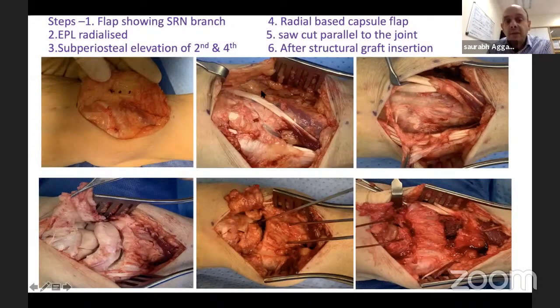So radialize your EPL. Third step then, subperiosteal elevation of your second compartment and your fourth compartment. So you can see your ECRL, ECRB surrounded by sheath, EDC, EI surrounded by a nice sheath. So post-operatively, there'll be no tendon adhesion and they'll glide nicely. Then we need to incise the capsule to see the carpal bones. So again, that's thumb. So radial base flap, that's your capsule. And you can see your carpal bones, capitate, hamate. That's your scaphoid, that's lunate.